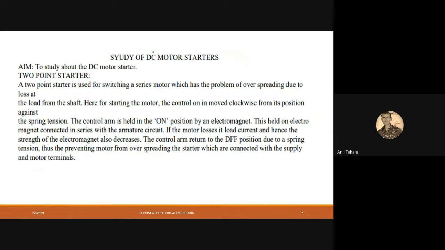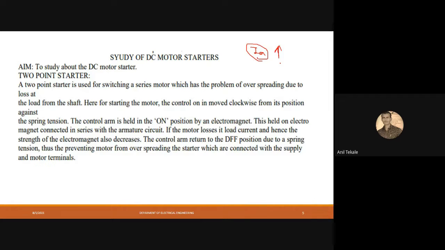Now we will see why the starters are necessary. As I told you, there is a maximum starting current in the case of the DC motor. If we apply the maximum starting current to the motor, what will happen? Suppose your ability is to eat 3 chapati, and you are given 5 chapati. What will happen? That may be overloading for you. It may make you unhealthy.